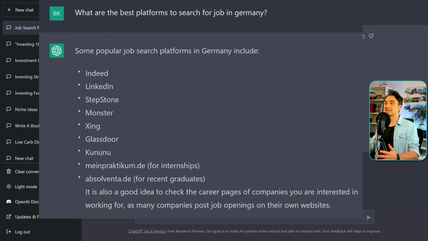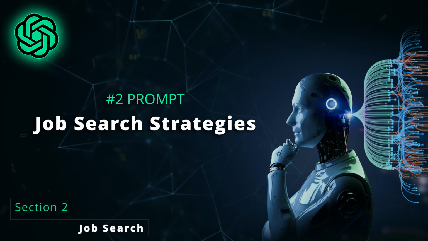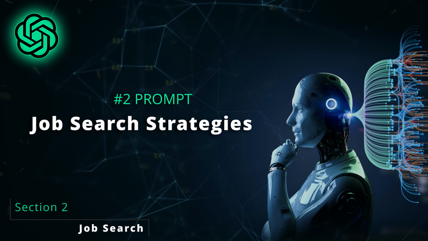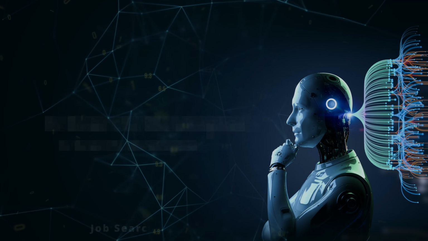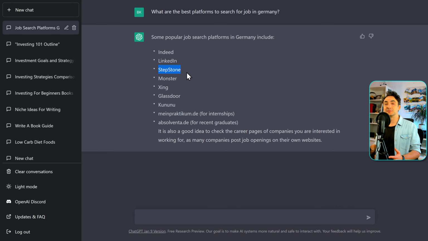Great, so now we got a list of all platforms where we can search for a job. I know Indeed, LinkedIn, Stepstone, and Xing. And to be honest, in the last 10 years, I switched between 4 jobs and I found all of them using Stepstone. I don't know whether it's luck or something, but I really like this platform. I found a lot of jobs there. We can ask other things, for example, what are the strategies for searching for a job? What are the best practices? So let's see what ChatGPT is gonna say about that.